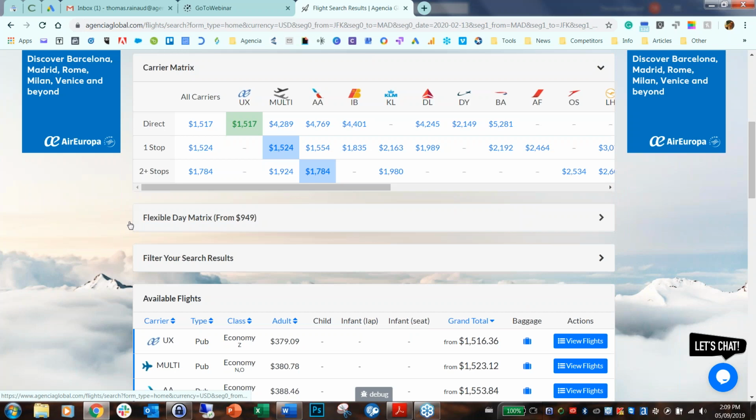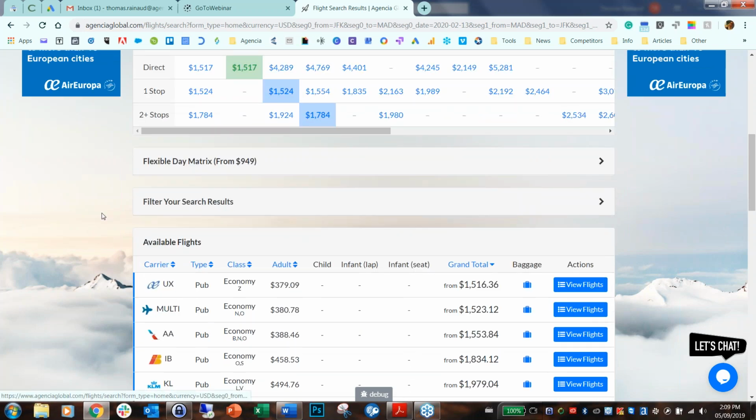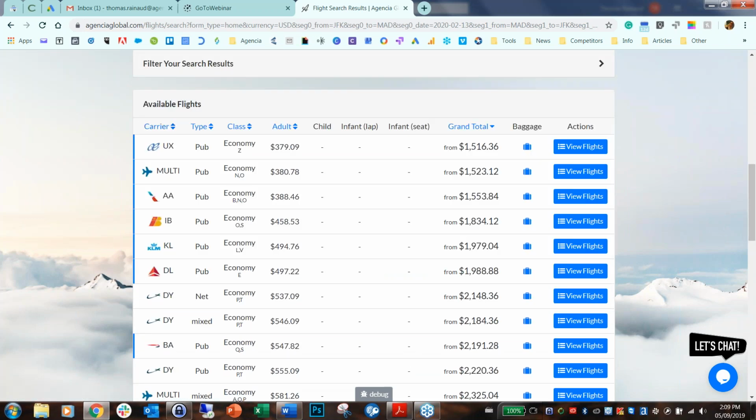All the available flights are slightly below, as you can see here, again ordered in ascending order of price. All the information is broken down by carrier. So here, Air Europa, the type of fare, whether it's published or net fare, RBD, the price per adult or per passenger, and the grand total.